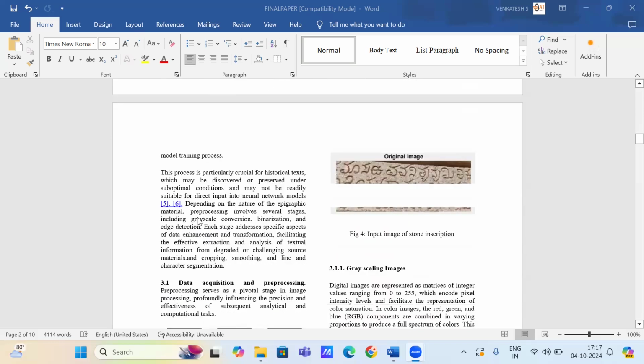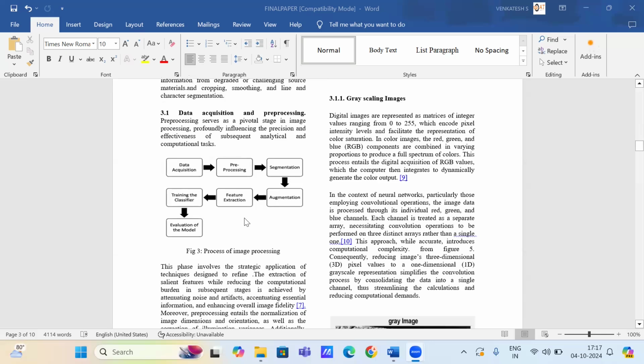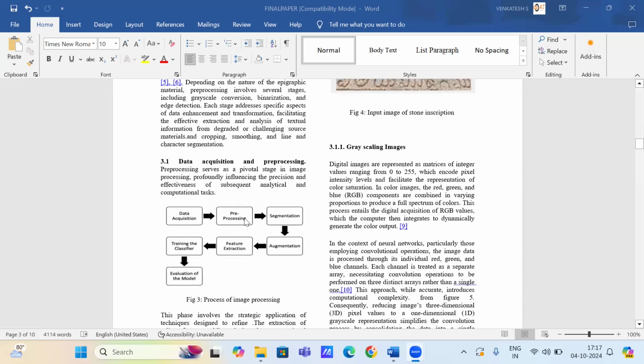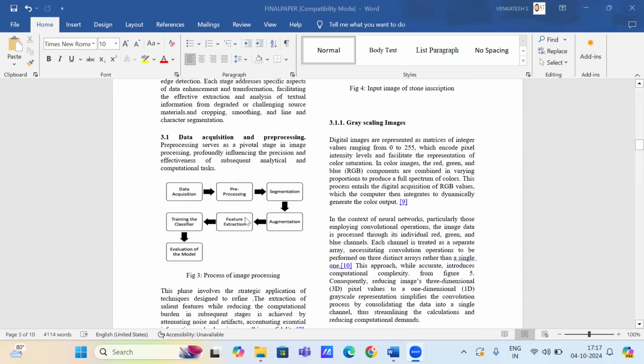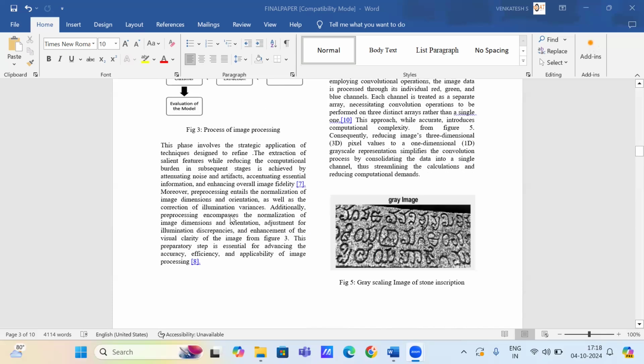Methodology. In the methodology, first we have data acquisition and pre-processing. All the images are pre-processed through grayscale conversion, binarization, and edge detection. This prepares the data for accurate feature extraction, and we are using edge detection and cropping. The Canny edge detection algorithm is commonly used to identify edges in historical Kannada scripts, and smoothing is used for image smoothing.